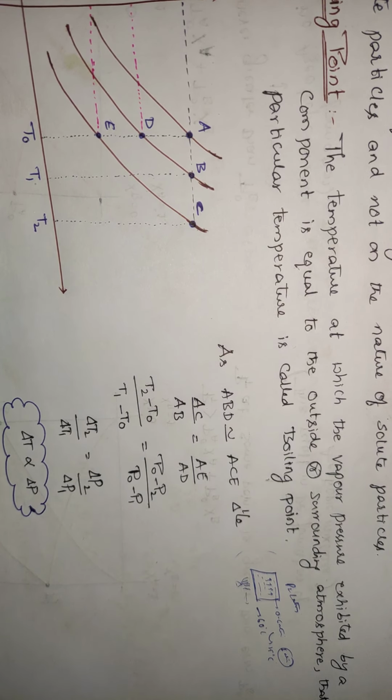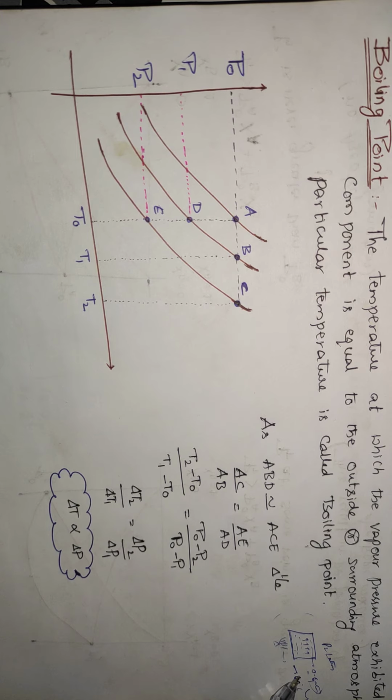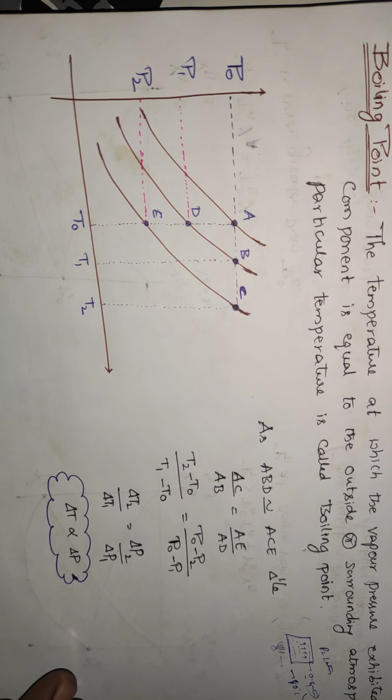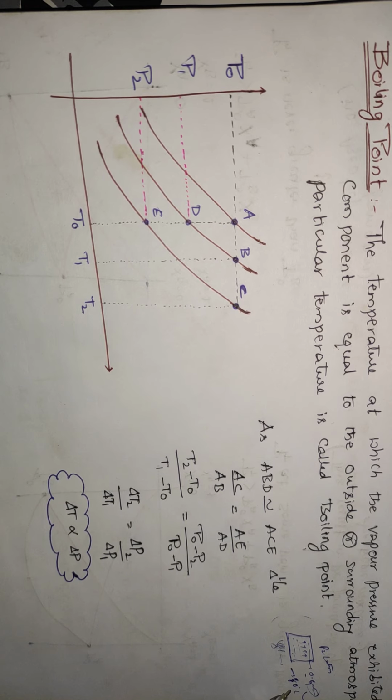Now, to make this solution exhibit 1 atmosphere, you should heat it to more than 60 degrees, something like 80. So at 80 degrees, by adding non-volatile solute particles, the vapor pressure of the individual component has decreased. To increase that vapor pressure and attain the outside atmospheric pressure, we have to heat still more.